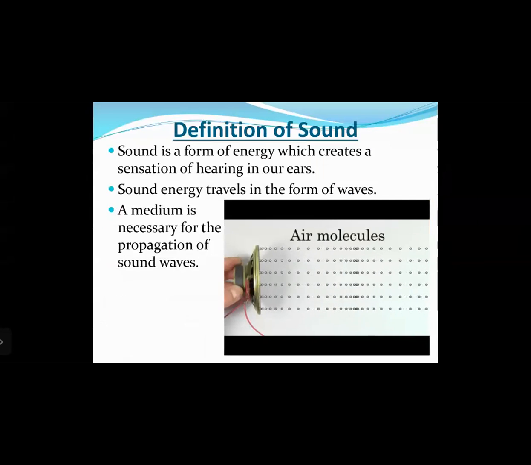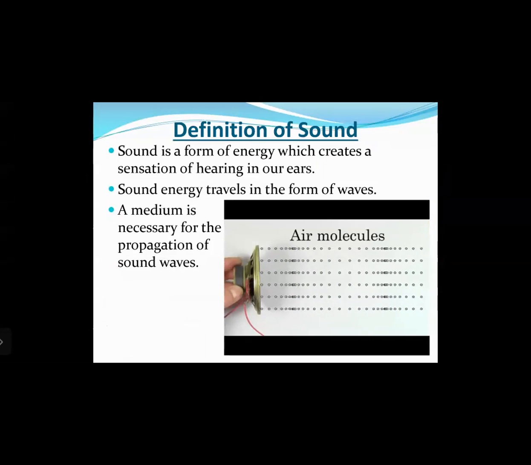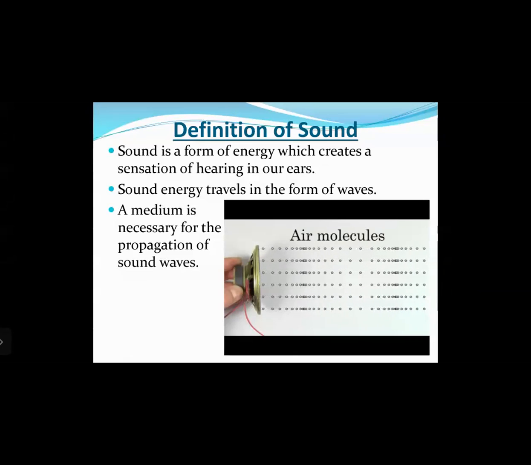Okay, so we had first seen the definition of sound. So sound is a form of energy which creates a sensation of hearing in our ears, right? So sound energy travels in the form of waves, and the medium is necessary for the propagation of sound waves. So as we have seen previously, as you can see here in the diagram, the speaker, which is the source of a sound, generates the sound waves, and the sound waves travel away from the source, which is the speaker, right?